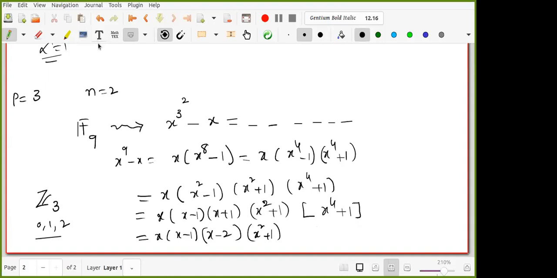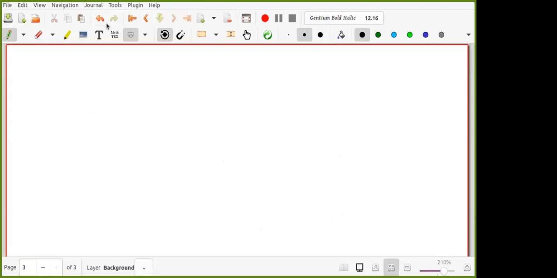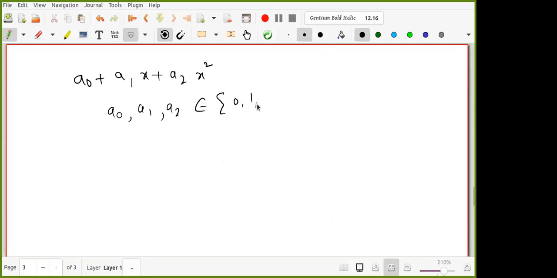So now try to figure out what the polynomials of degree 2 are and how many of them are irreducible. I'll try to give one more, even though it may take some time. How do polynomials of degree 2 in F3 look like? They are like this, where a0, a1, a2 belong to 0, 1, 2.